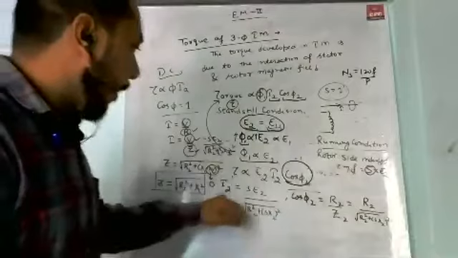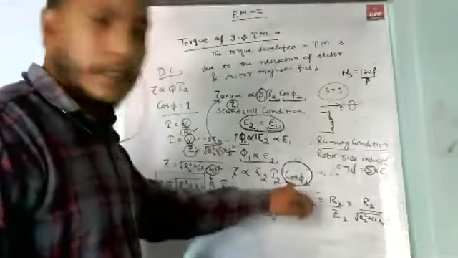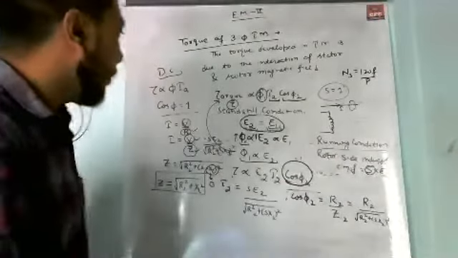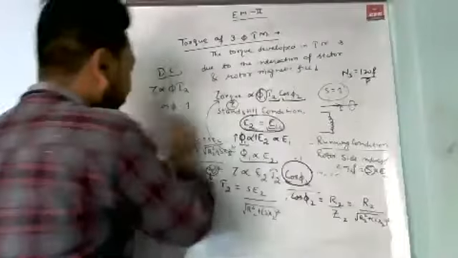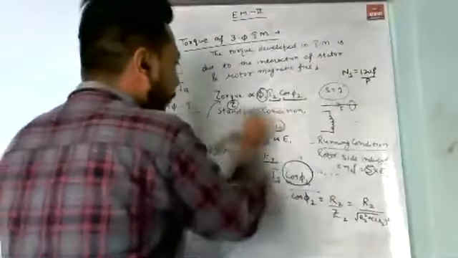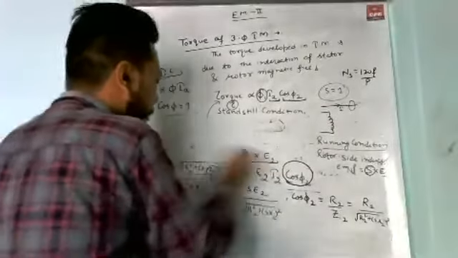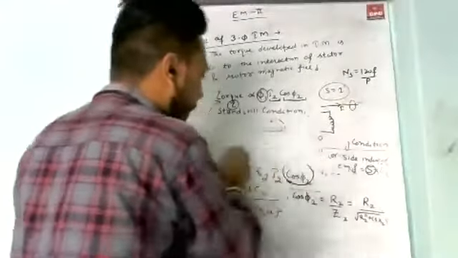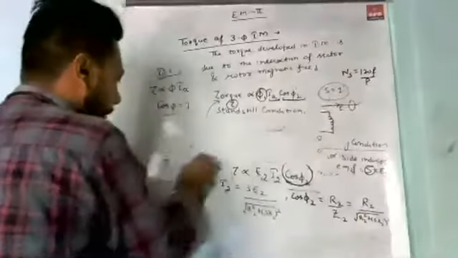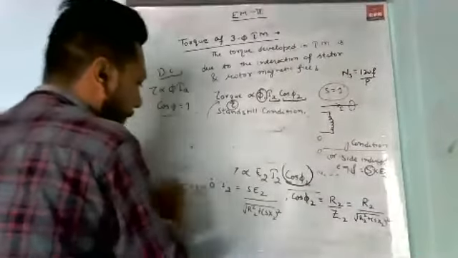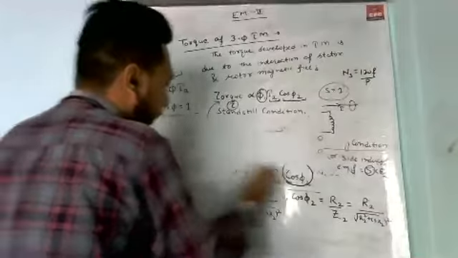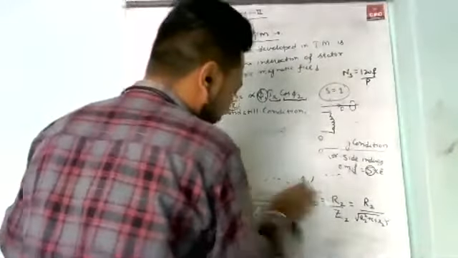Now put the values of I2 and cos phi 2 in the above equation. If we put the values of I2 and cos phi 2 in the above equation, the value of the torque developed in the induction motor now changes.